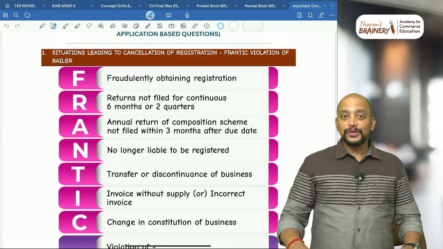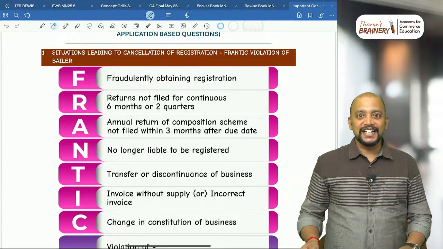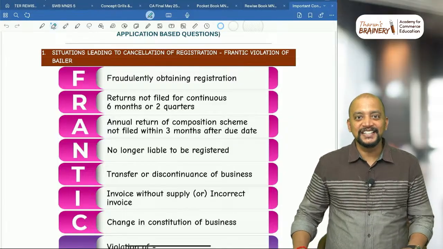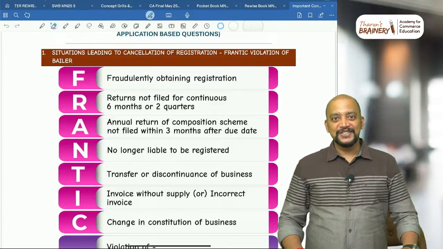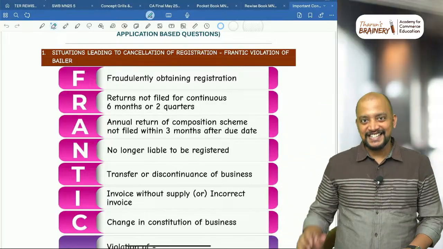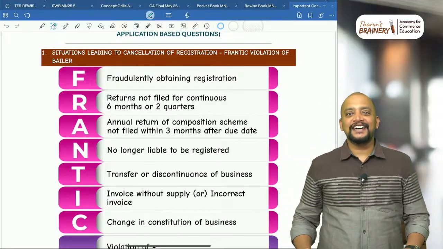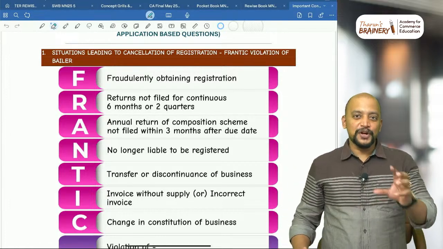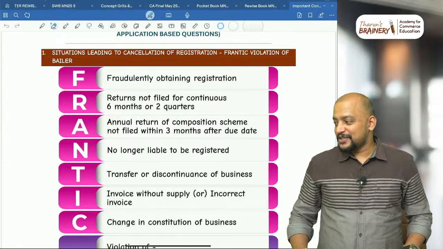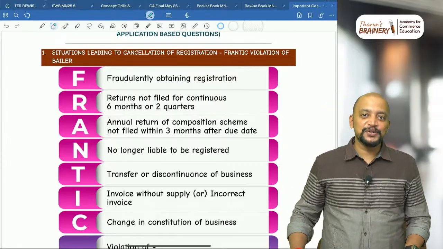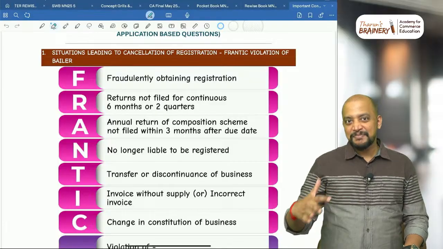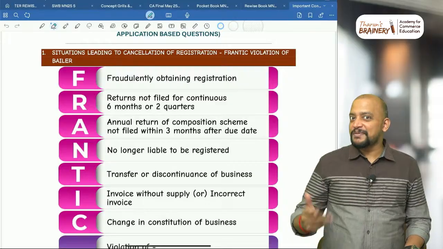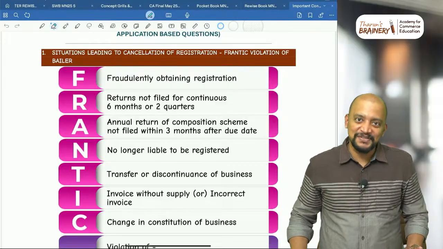So today only your DT exam got over, right? I think the paper, I don't know. I did not ask anyone how the paper was. Easy, difficult, seriously, I don't know. And about the IDT paper, in one group, one paper will be difficult. So I just wanted to hear from you, how was your DT paper? If the DT paper was easy, then the IDT paper will be difficult. If the DT paper was difficult, thank God, the IDT paper will be easy.